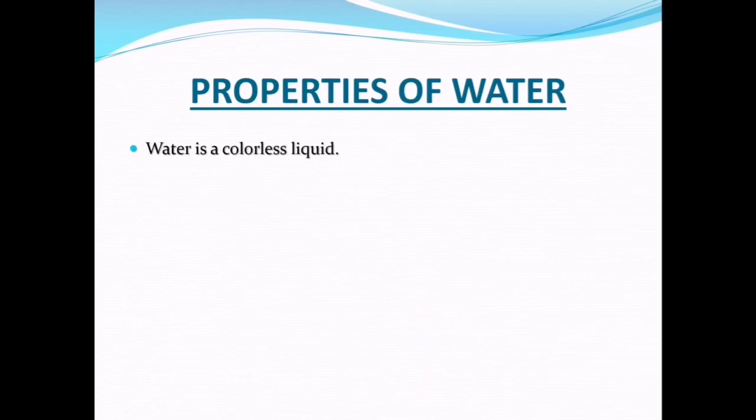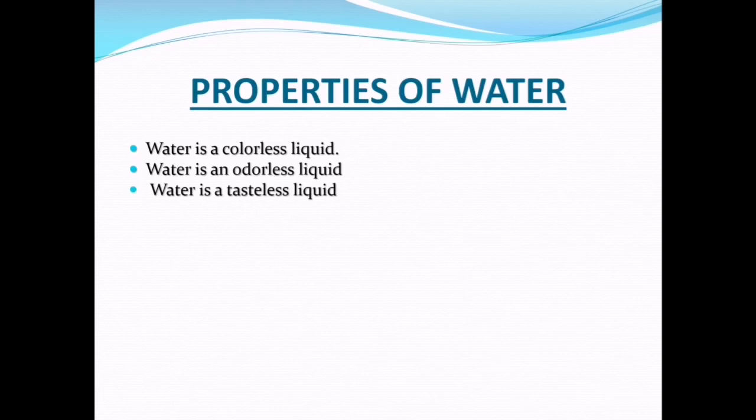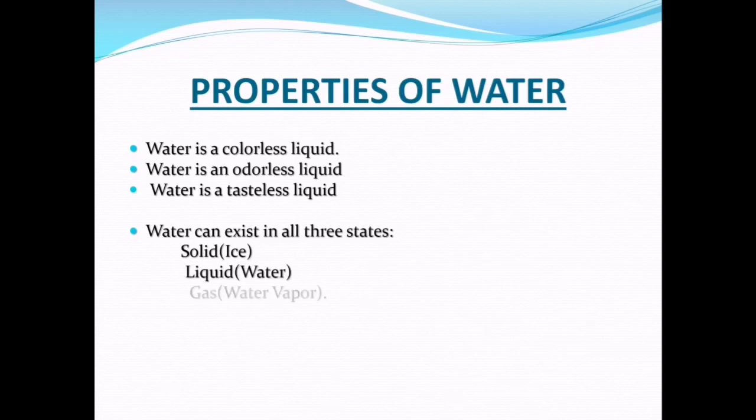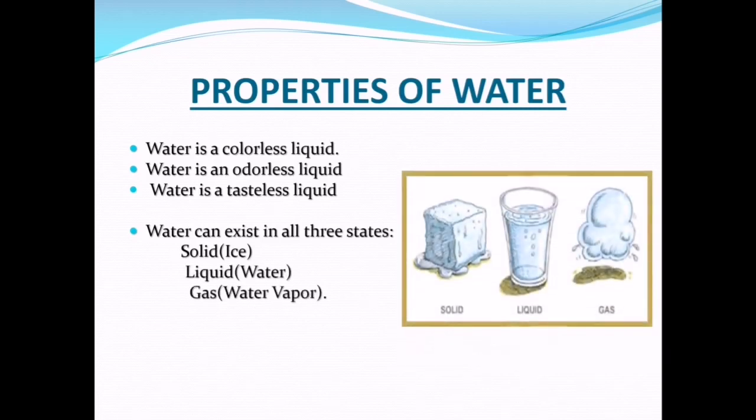And children, have you ever noticed the color or shape of water? Now we are going to learn about the properties of water. Water is a colorless liquid, water is an odorless liquid, and water is a tasteless liquid. And another one, water can exist in all three states, that is, solid, liquid and gas. Ice is the example for solid, water is the example for liquid, and water vapor is the example for gas.